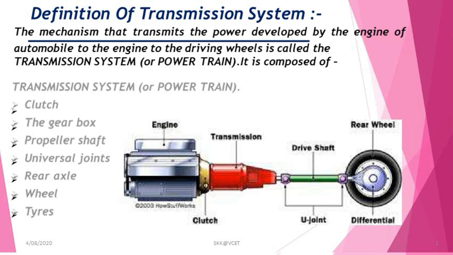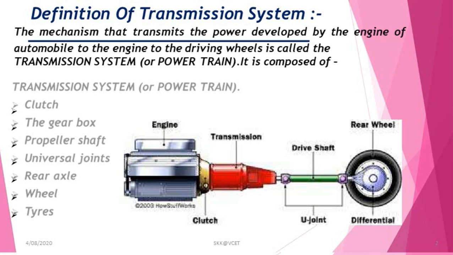A transmission system uses the clutch, gearbox, propeller shaft and differential gear to transmit power from engine to the road wheels. The power may be transmitted to rear or front wheels or all four wheels depending on the type of drive used in an automobile.